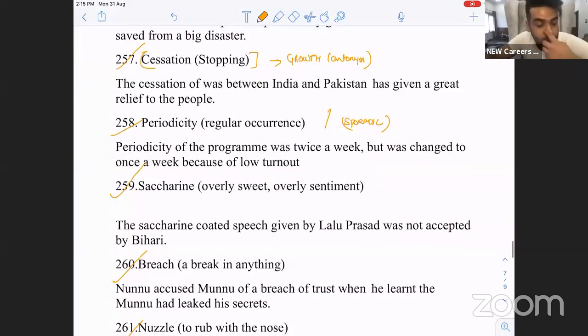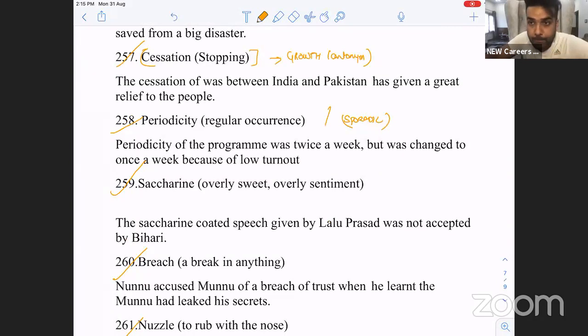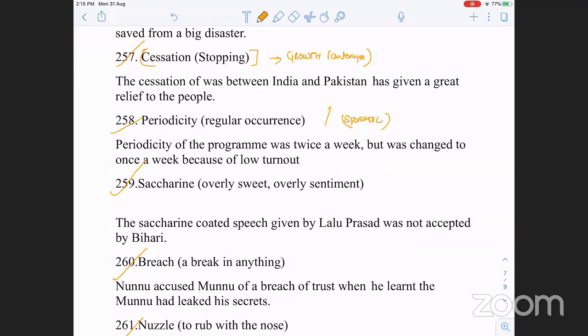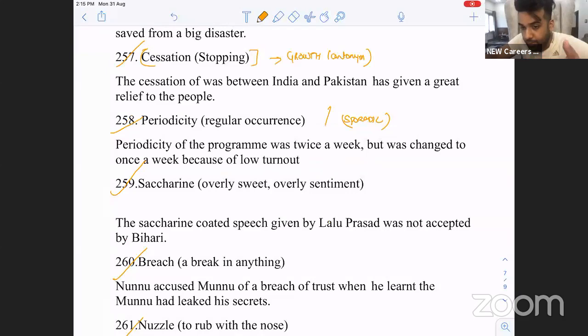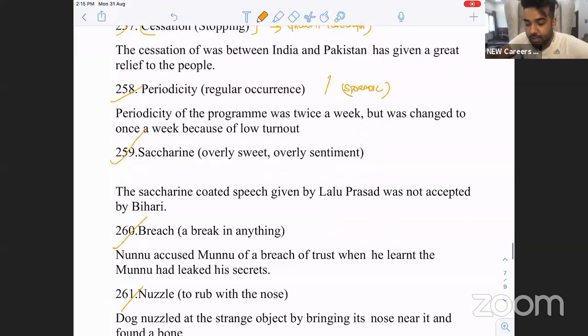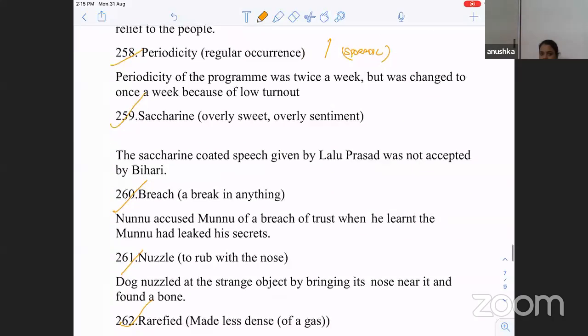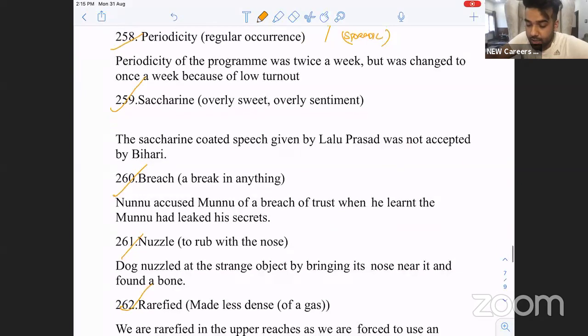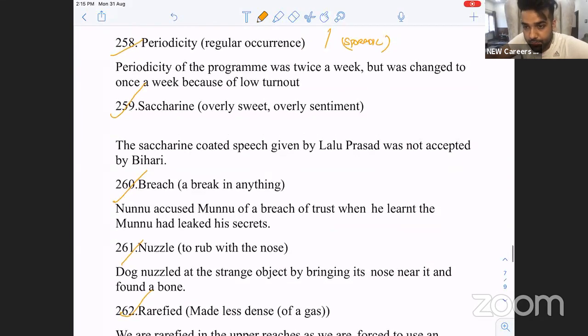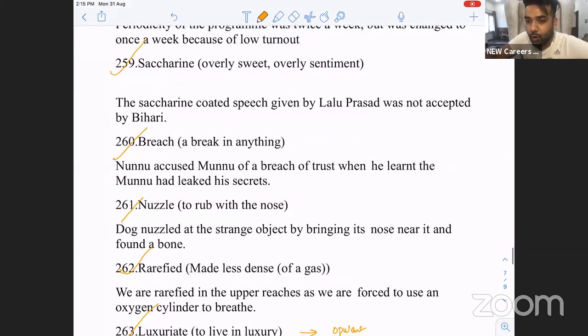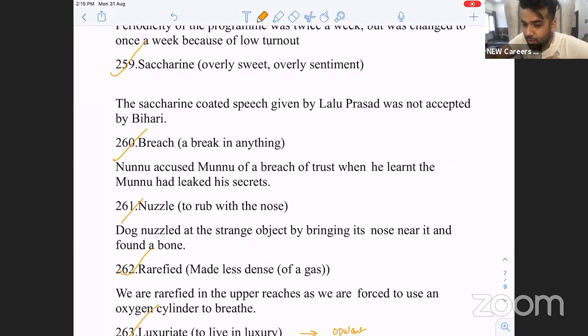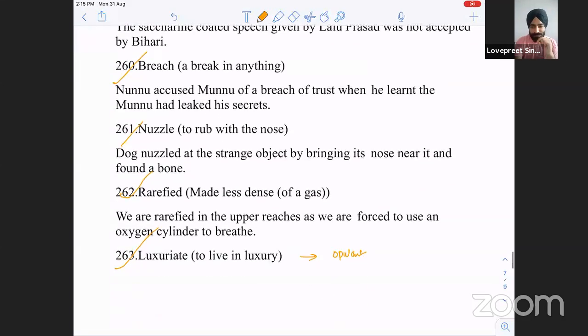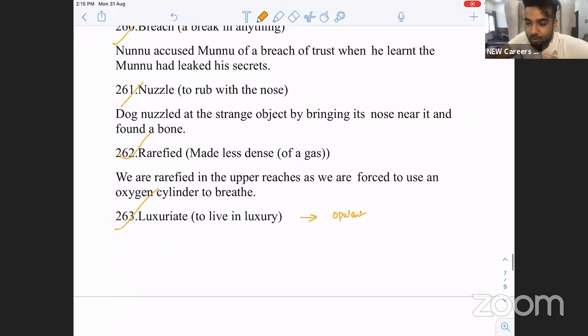Redemptive. Cessation, stop. Opposite क्या था इसका? The growth. Liquidate is to set free, in motion. Stationary. Periodicity, regular occurrence, जो चीज बार बार occur हो. Opposite of it is sporadic or intermittent. Saccharine, overly sweet. He was overly sweet with his teachers. Sir, you're the best, sir. Saccharine. Is it clear? Yes, sir. Breach, break into something.